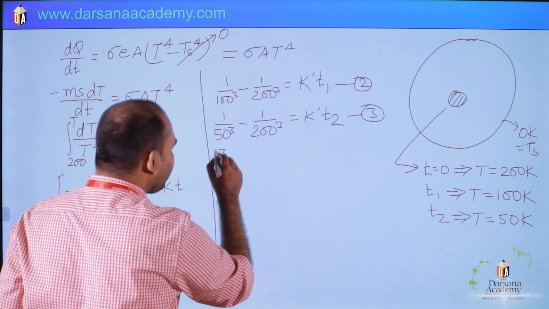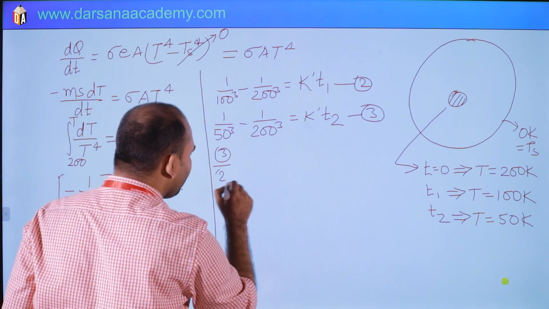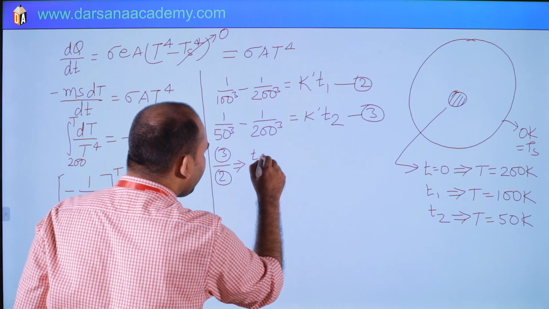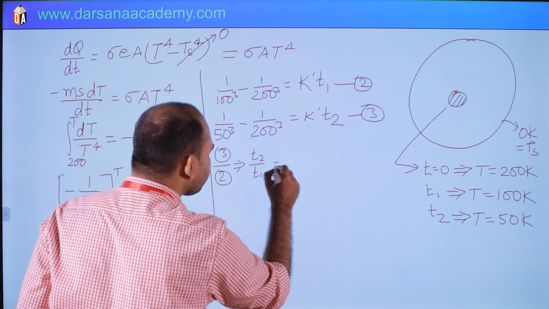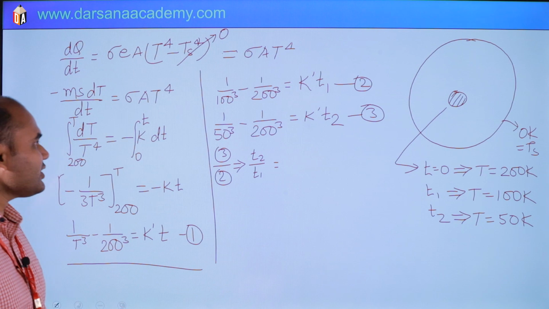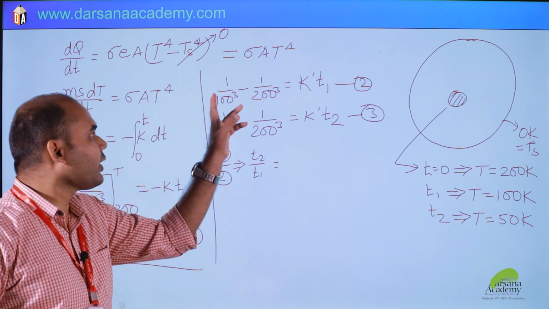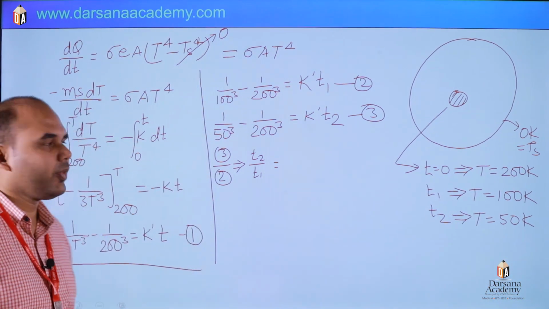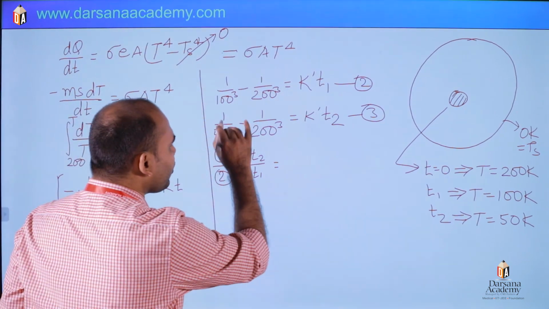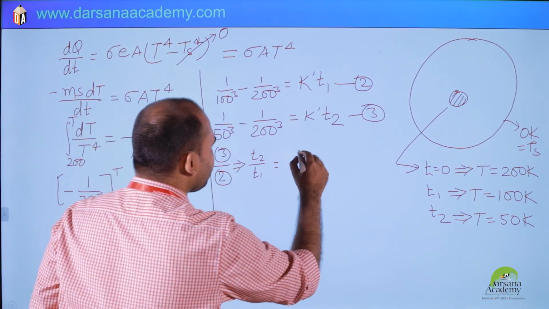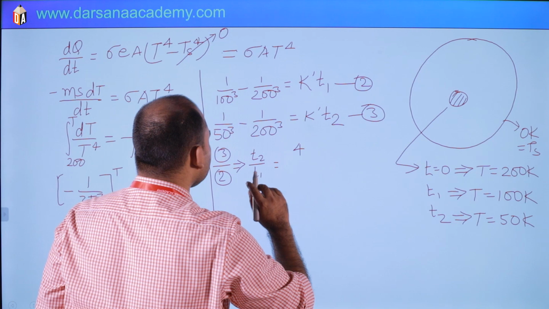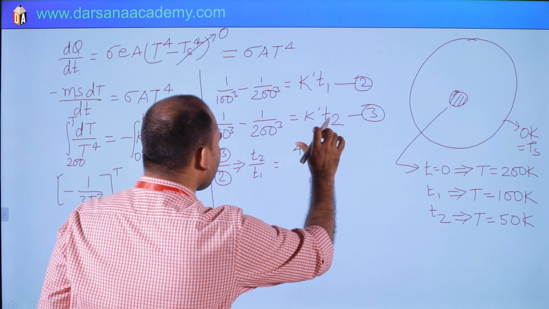So divide 3 by 2. So it will be T2 by T1 equals to what? Just multiply on all sides by 100 cube. If you multiply by 100 cube, 100 by 50 means 2 cube.